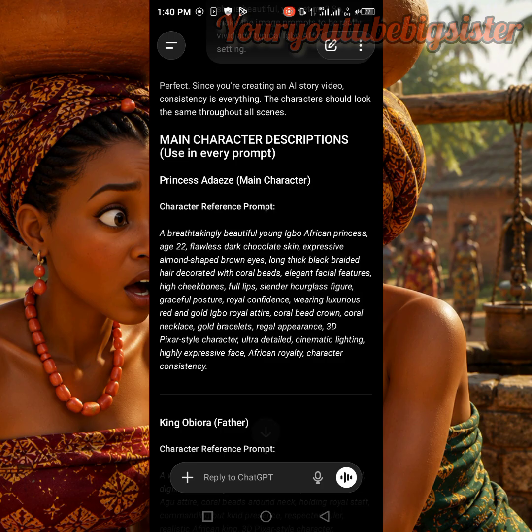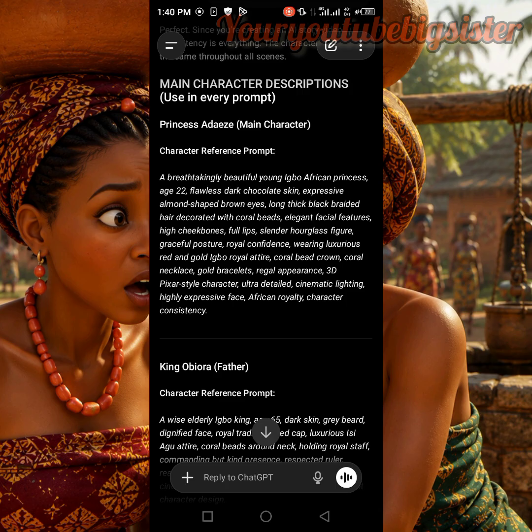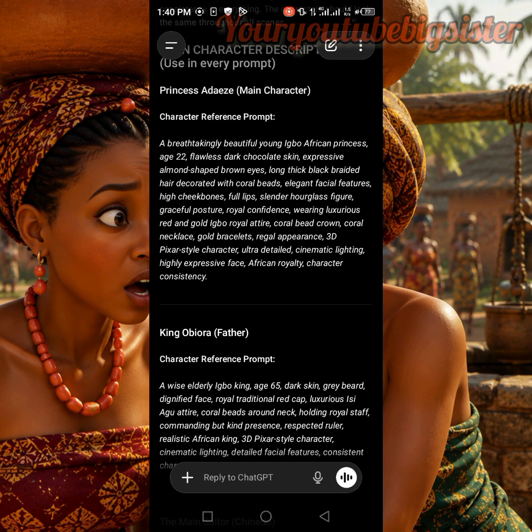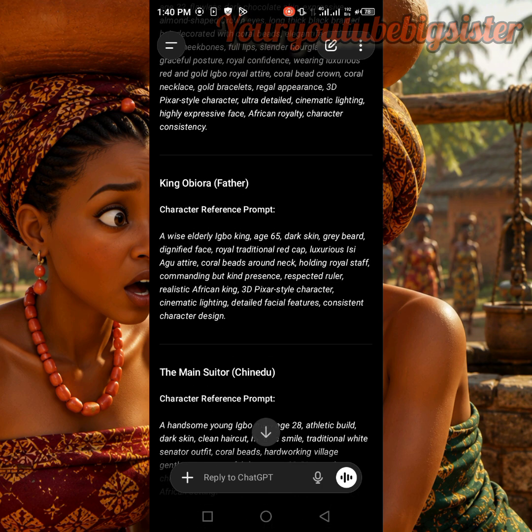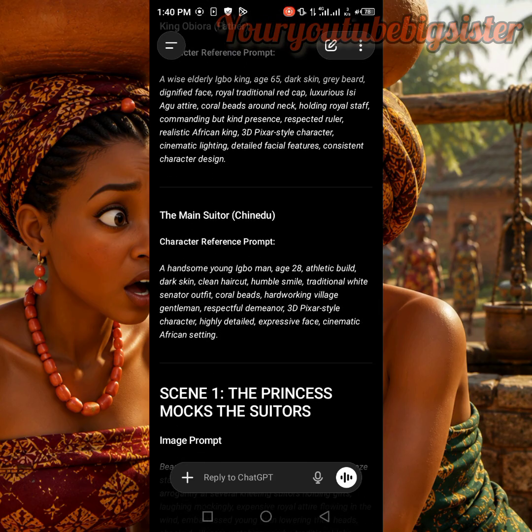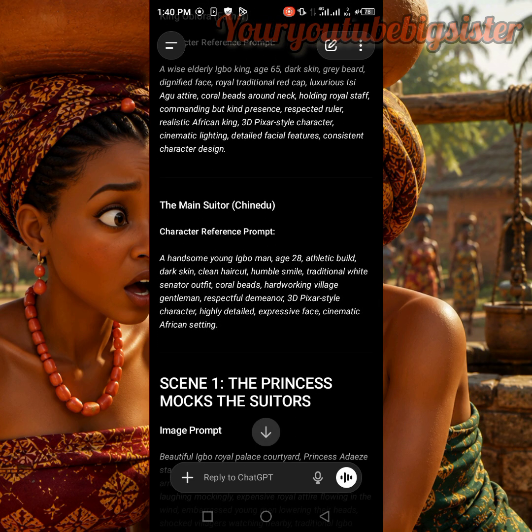By image prompt, I mean the things that we need to copy so we can generate our images. Do you understand? So it gave me the image prompt for Adaeze, that is the princess. It gave me the image prompt of the king, that is the father of Adaeze, the rude princess, right? It also gave me the image prompt of Chinedu, the suitor that came to see the princess.